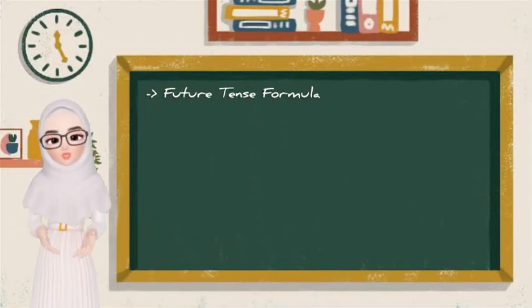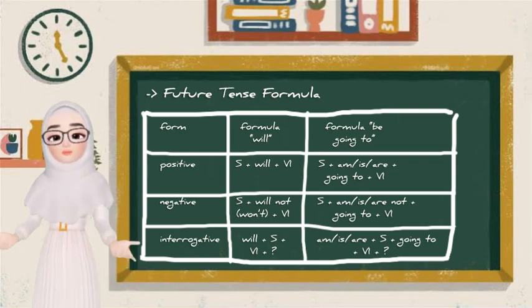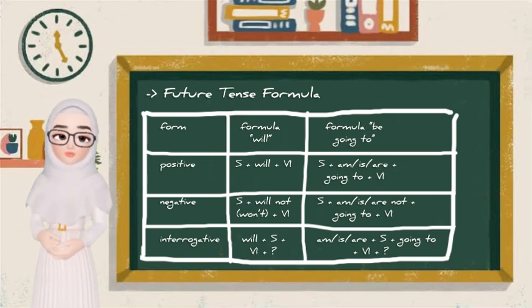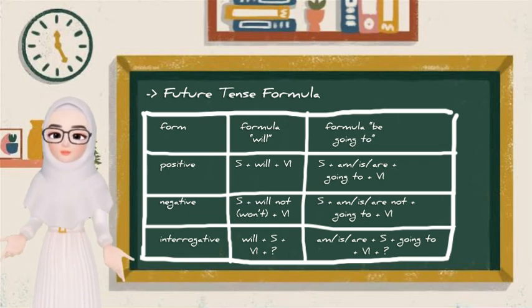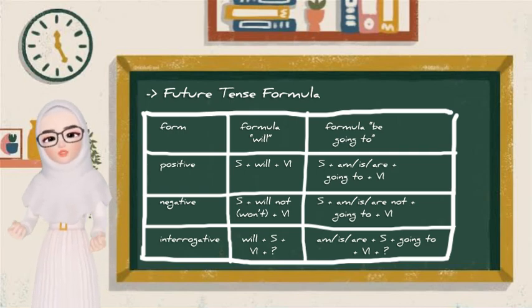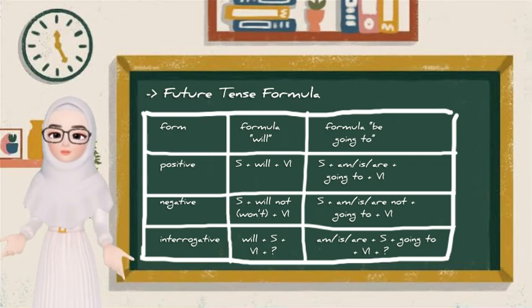Okay, next is the future tense formula. Now we get into the important part of future tense, which is the formulas or sentence patterns used. There are two main forms that we will learn: will and be going to. The first one is will. We use will to express something that will happen in the future.